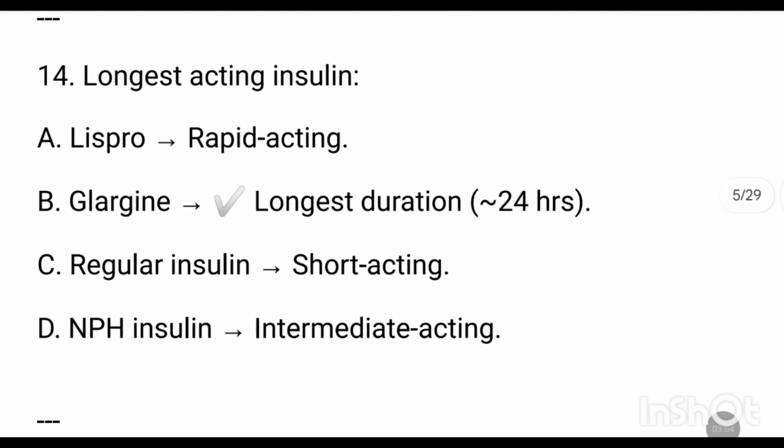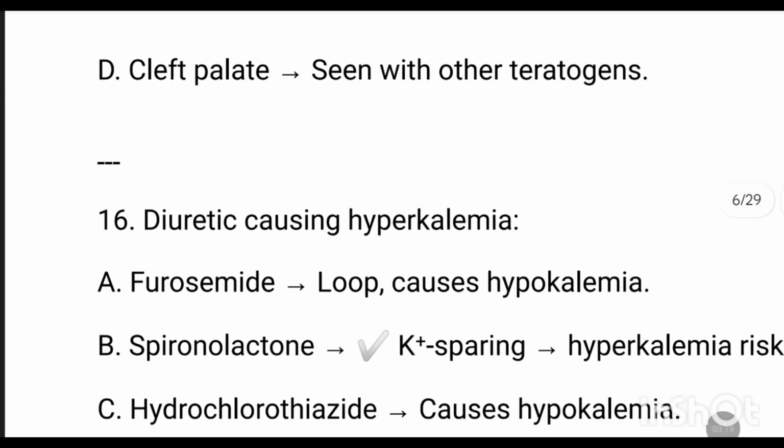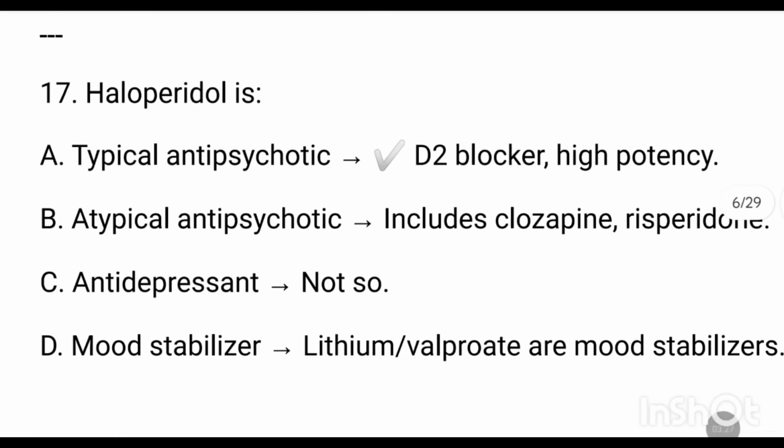Longest acting insulin is glargine. Teratogenic effect of thalidomide is phocomelia. Diuretic causing hyperkalemia is spironolactone. Haloperidol is a typical antipsychotic.